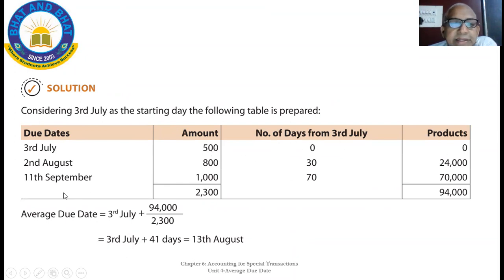From 3rd July to 2nd August, how many days? See, calculate. While counting the days, you can take the first day or the last day. Don't take both days. Here, suppose you start from 3rd July, July has 31 days, and 2 days are excluded, so it will be 29 days, and August 2nd will be included, hence it will be 30 days total.